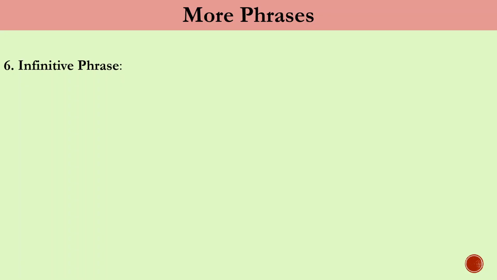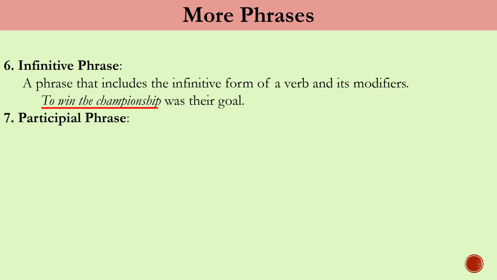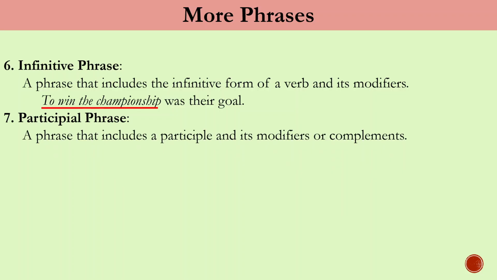Let's see here, infinitive phrases, which include the infinitive form of a verb and its modifiers. For example, in to win the championship was his goal, the phrase to win the championship is an infinitive phrase. Next are participial phrases, beginning with a participle and continuing with its modifiers or complements. For example, in running down the road, he tripped over a stone, the phrase running down the road begins with the participle running, so it is a participial phrase.